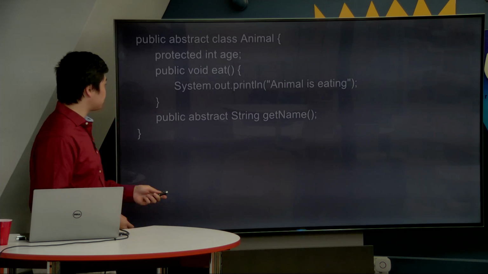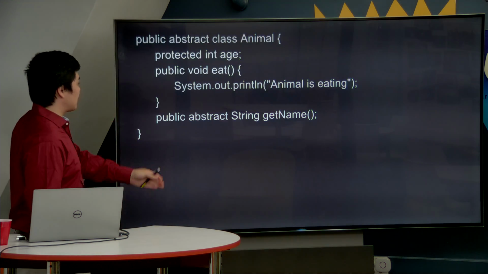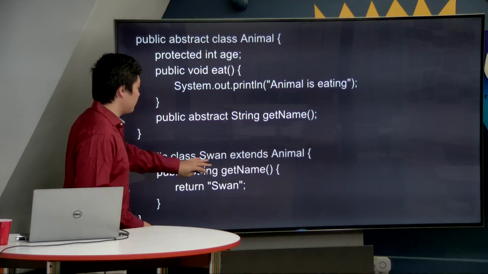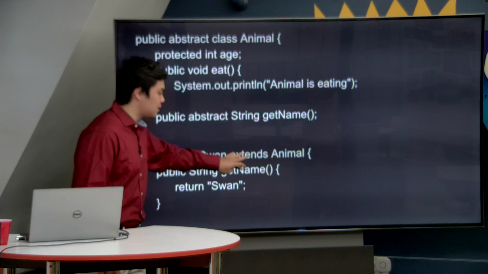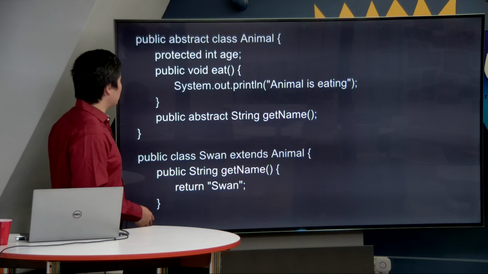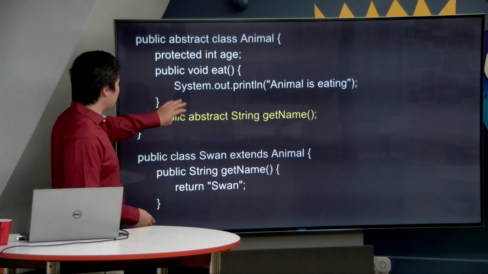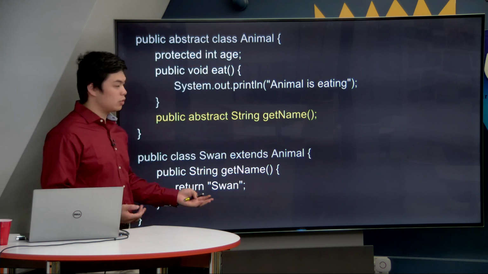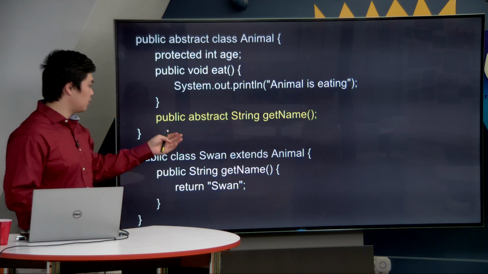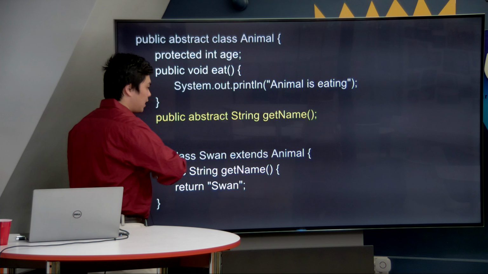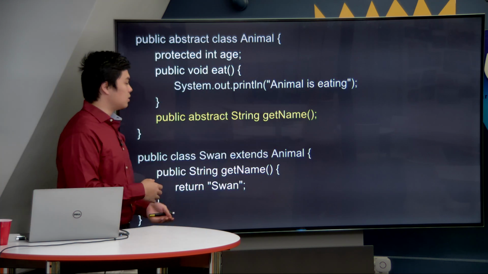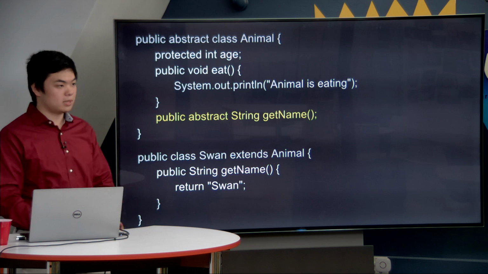Let's take a look. Here we have an abstract class called animal. Notice here that we have a child class that extends animal. So animal is the parent class. Swan is the child class. And up here, very important, we have an abstract keyword that we have now introduced. And specifically inside of animal, we have an abstract method. Public abstract string getName has nothing inside of it. It doesn't even have the braces anymore. It just has a semicolon to signify that there is nothing to be implemented here.